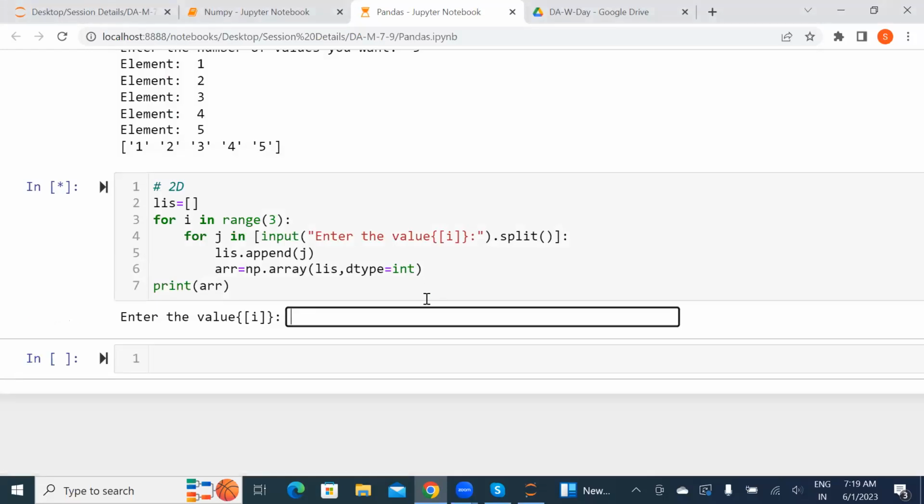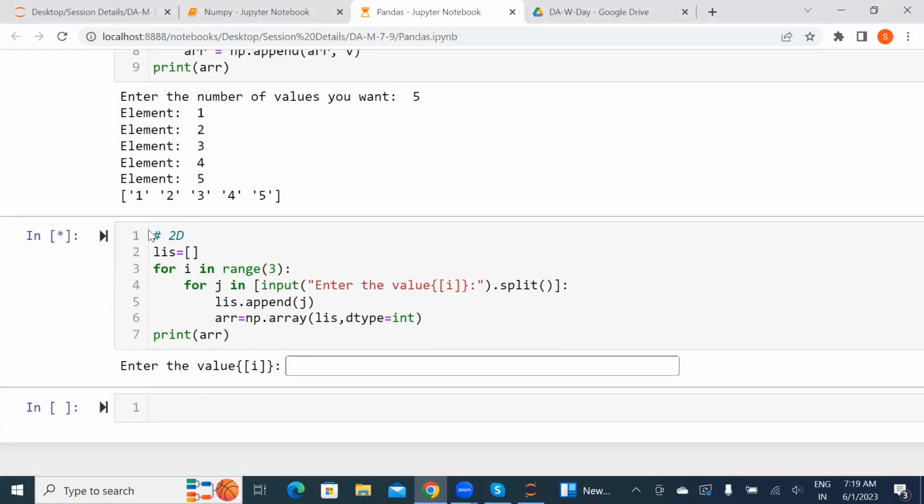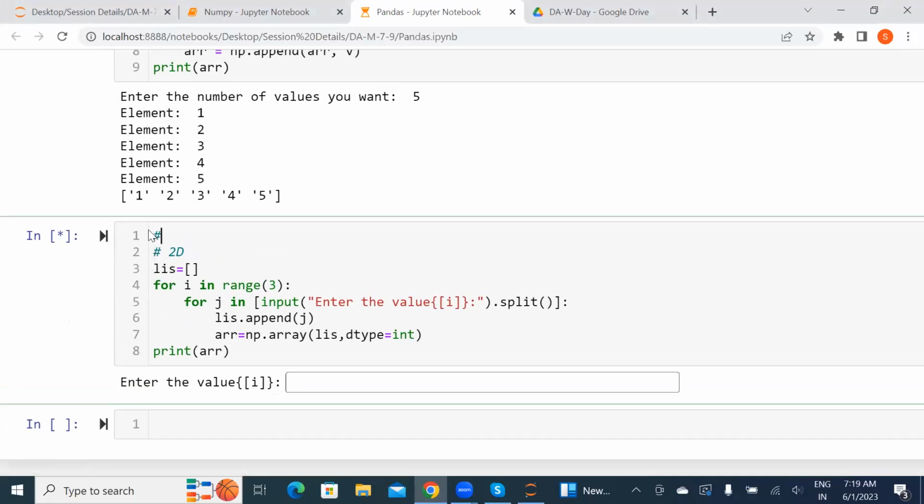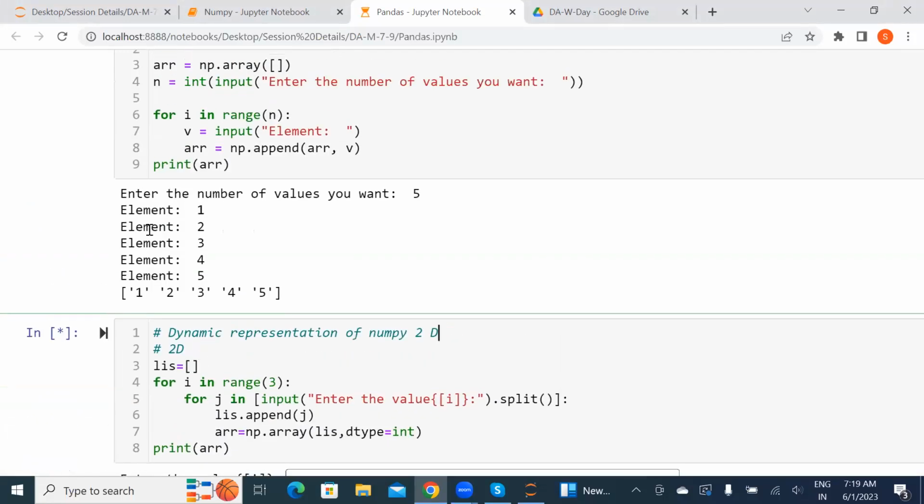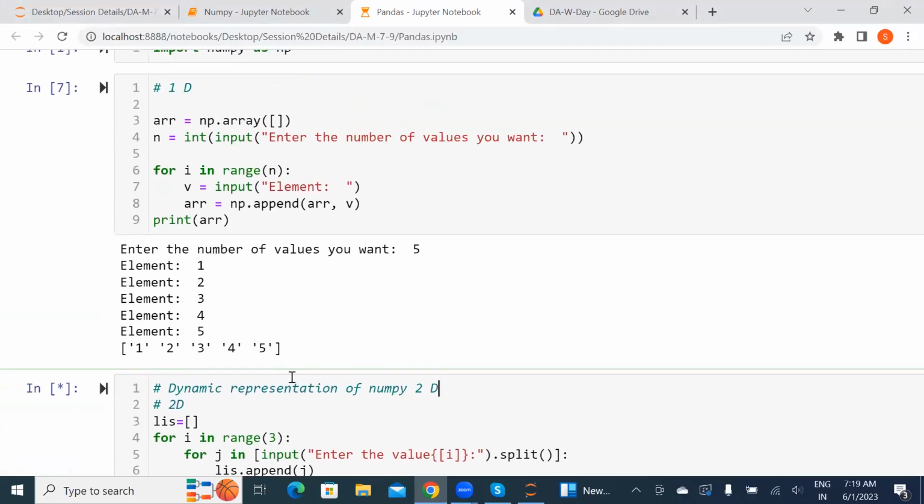Pop up the solution. Okay, Vara, there is no question for this problem. Basically, this is just a dynamic representation of a NumPy 2D array. That is only the problem statement, Vara. There is no problem statement. It's a 1D and the 2D array.